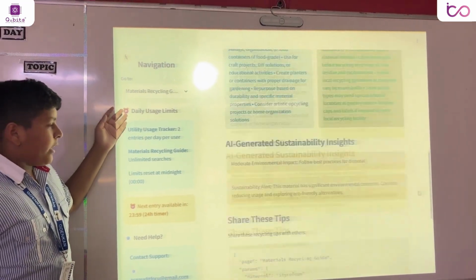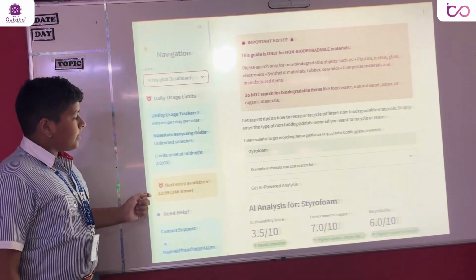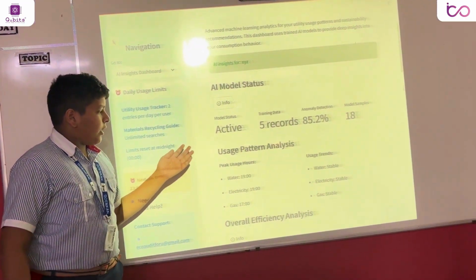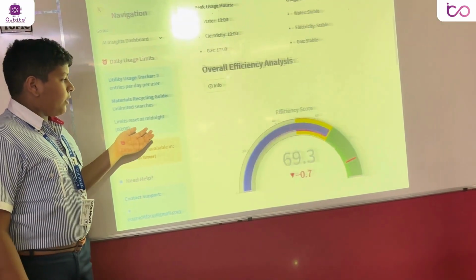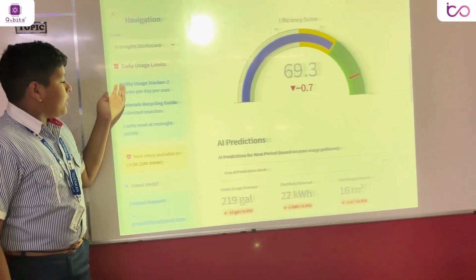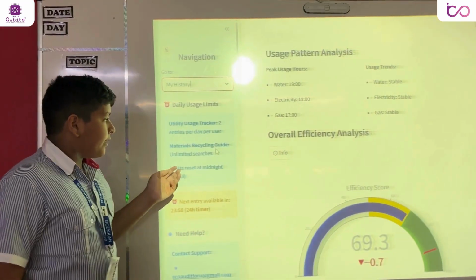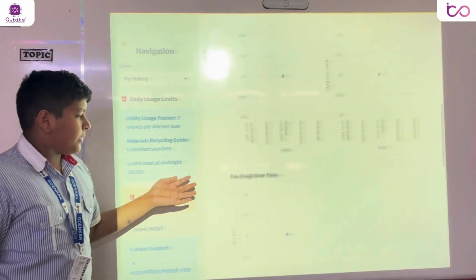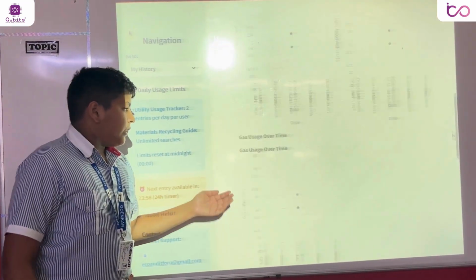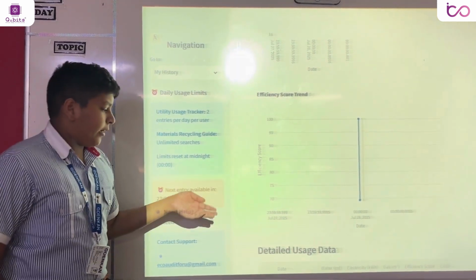Now, we'll go to the AI Insights dashboard. Here, you will see all your data and it will analyze and give you an overview on how you can improve. Now, we'll go to My History. Here, you can see all your entered values for the utility and also the material recycling values. Here, you can see graphs to understand your tracking better.